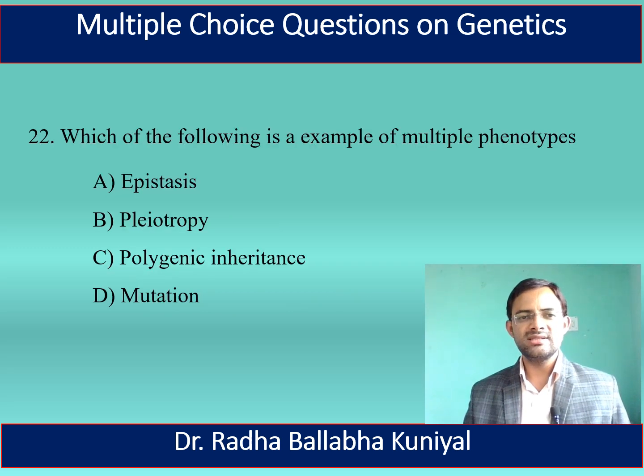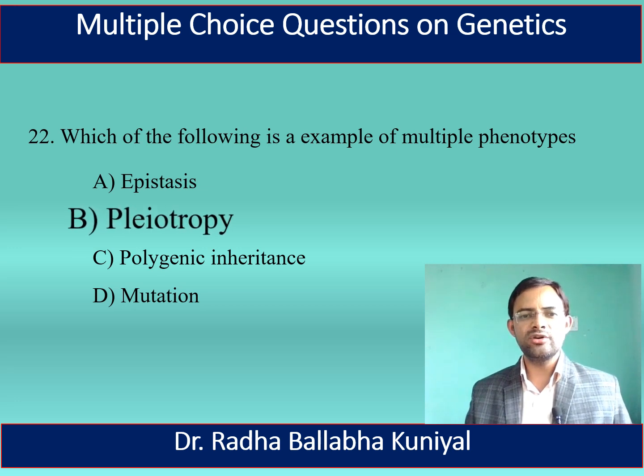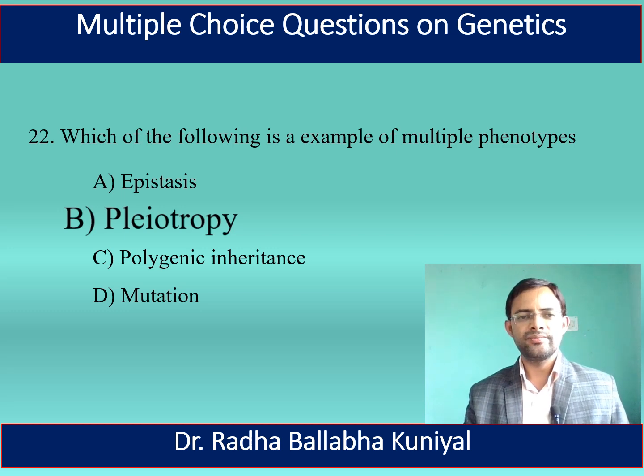The next question is, which of the following is an example of multiple phenotypes? A. Epistasis, B. Pleiotropy, C. Polygenic inheritance, and D. Mutation. Here, the best example of the multiple phenotype is pleiotropy. So, pleiotropy is the correct answer.